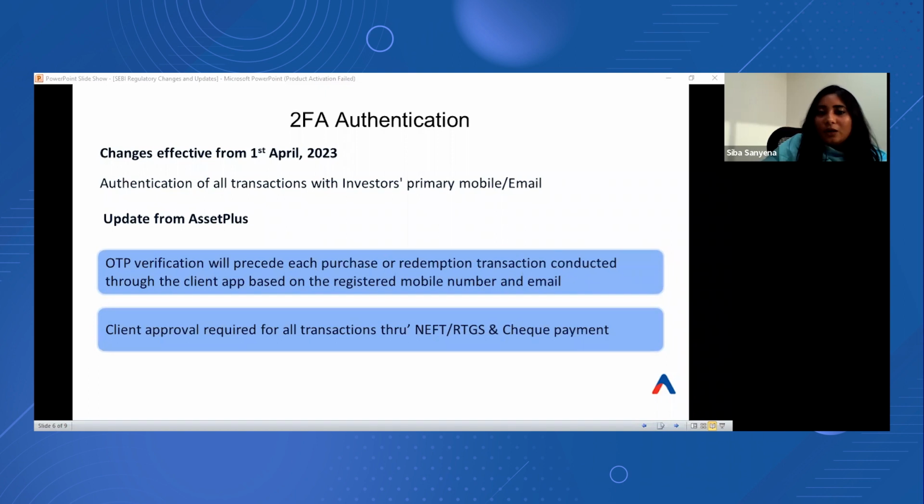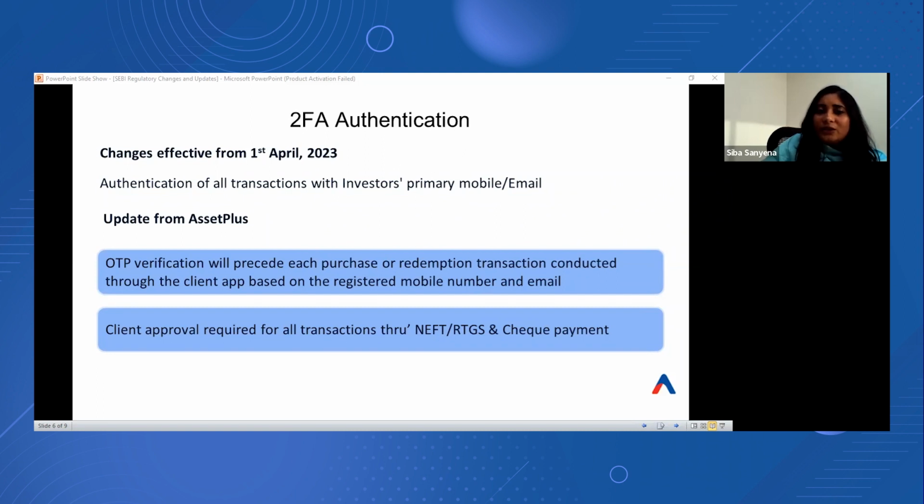Previously it was not required that the clients give any OTPs. Previously, NEFT, RTGS, or cheque orders could be placed directly by going to the cart and then entering the UTR number or creating the cheque number and updating it. But now OTP verification will be required from the client's end, and only then can the orders be placed.